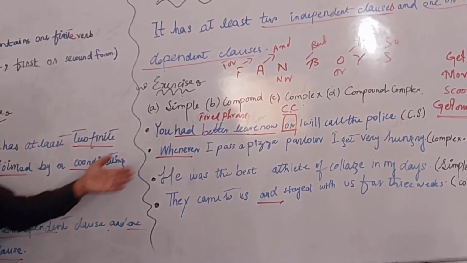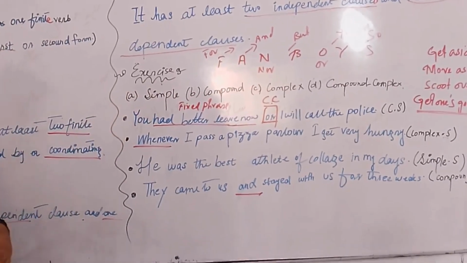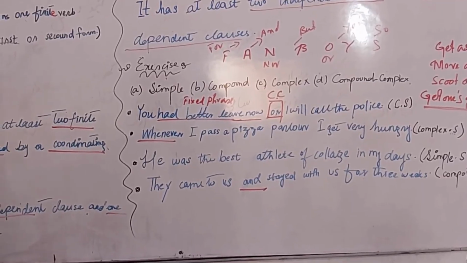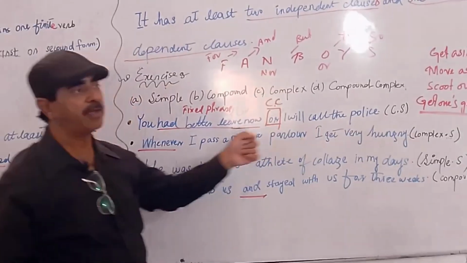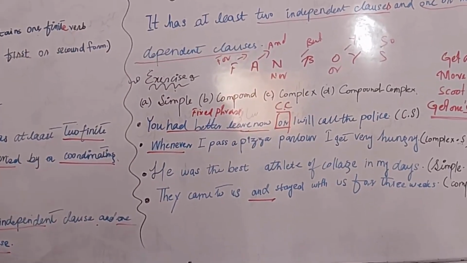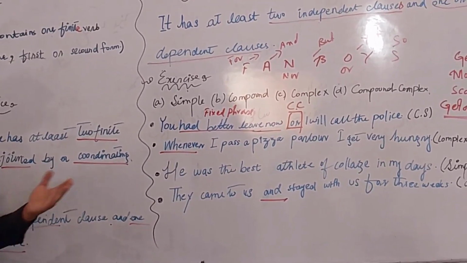Okay, you had better leave now, or I will call the police. This is the example, and it says it's a compound sentence. Why is it a compound sentence? How will you identify? Hold on. One by one. Raise your hands.